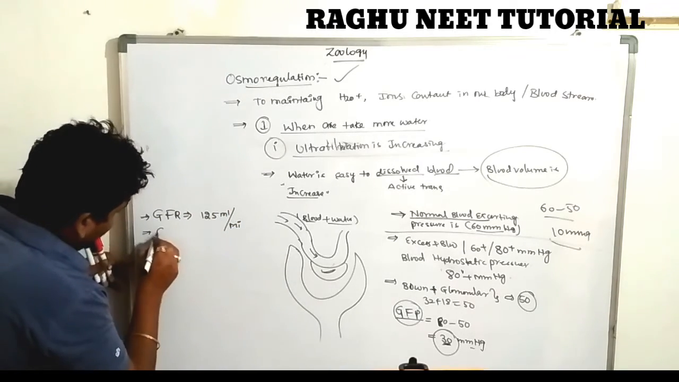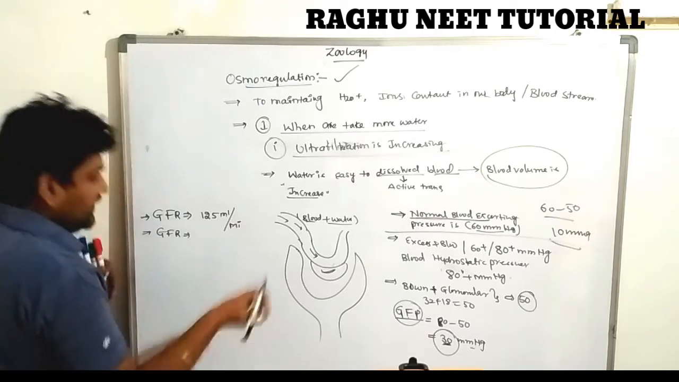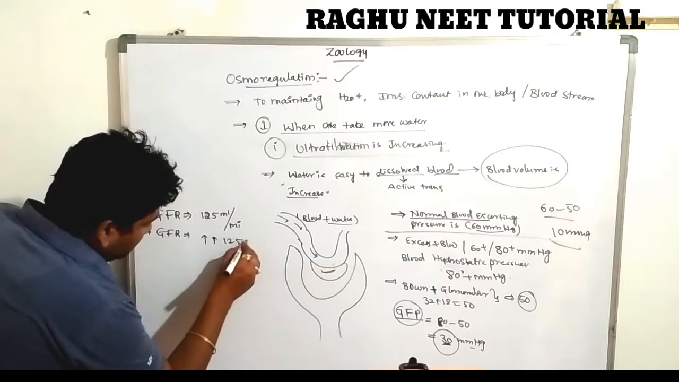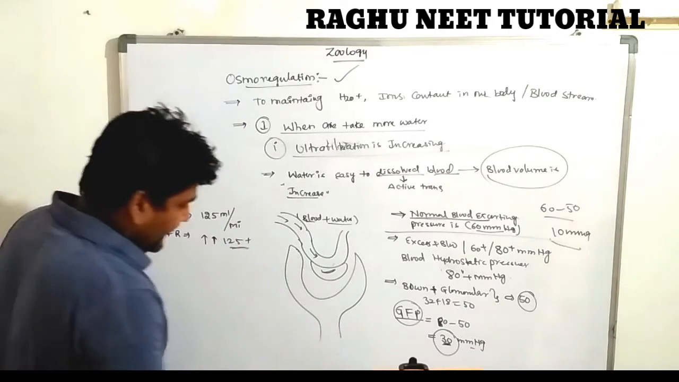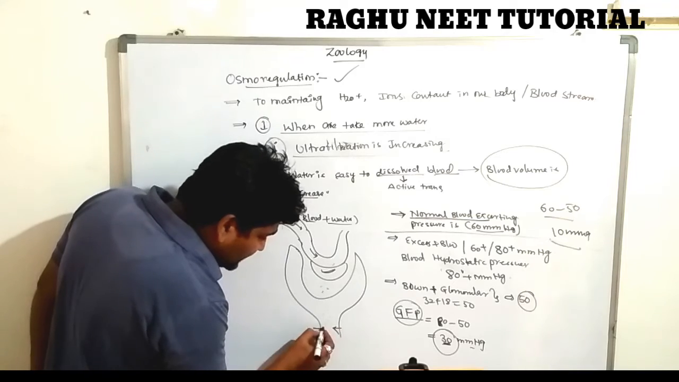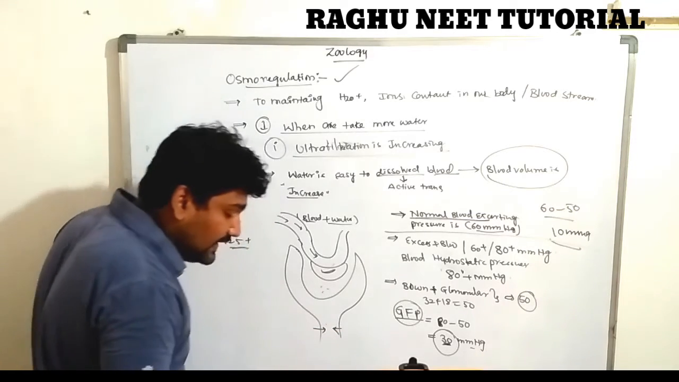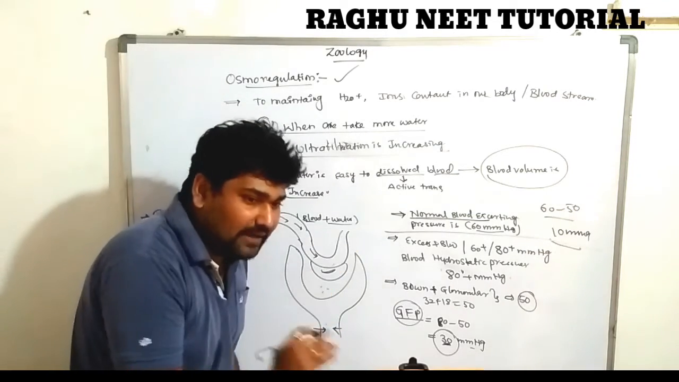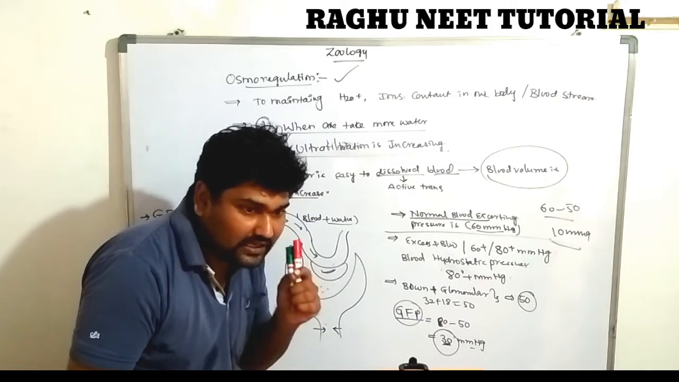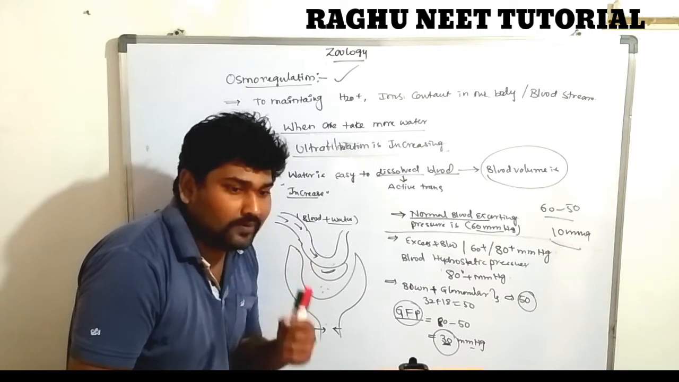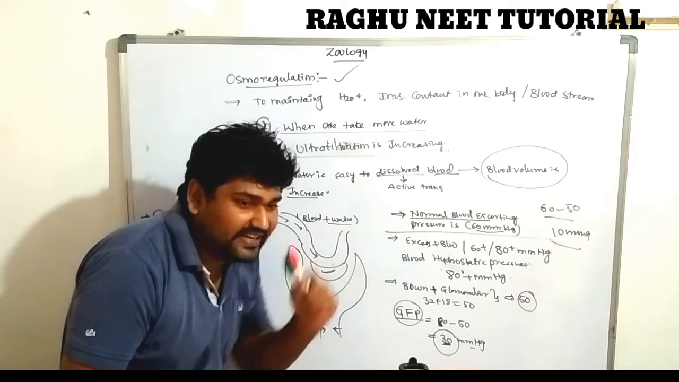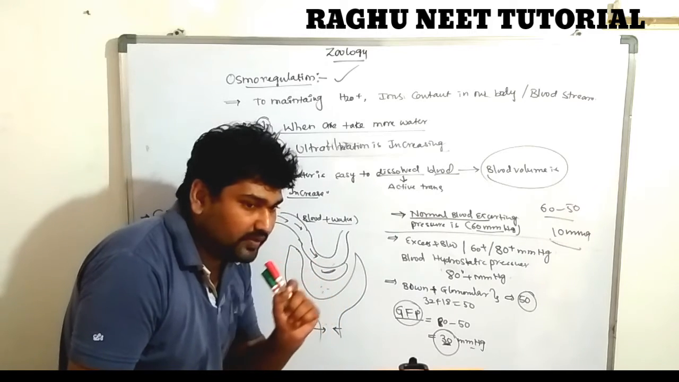But in this condition the glomerular filtration rate will increase, more than 125. So the excess amount of water is never absorbed, nothing but antidiuretic hormone will become inactive. In this condition, if you take more water, the ultrafiltration will increase, but the antidiuretic hormone will decrease.